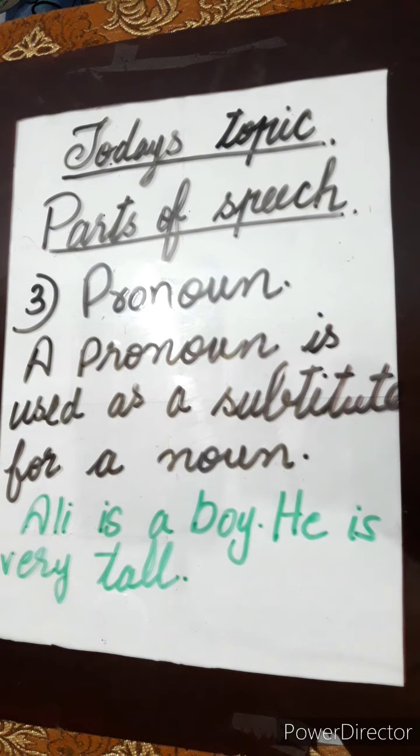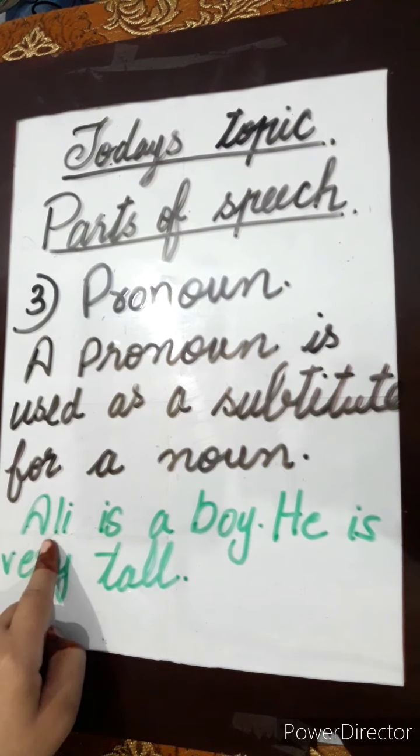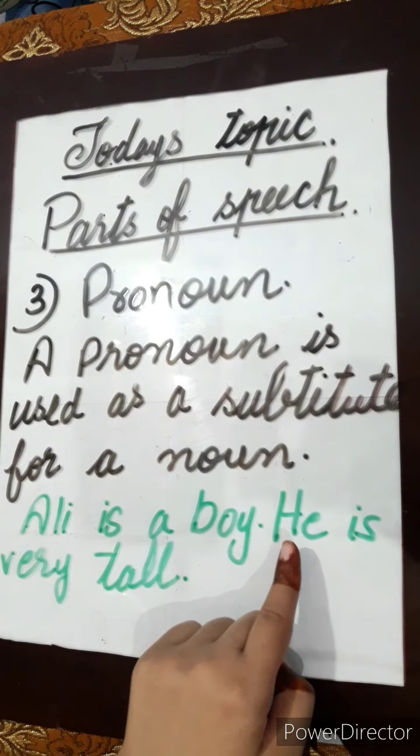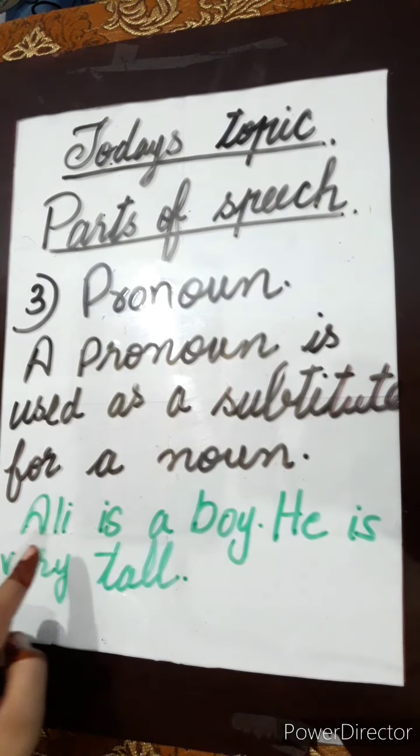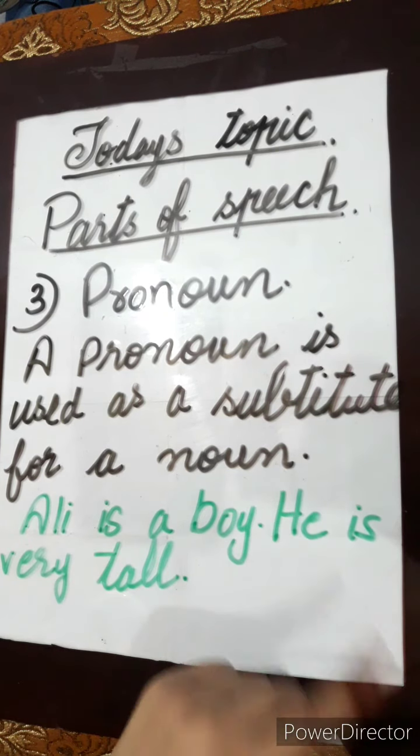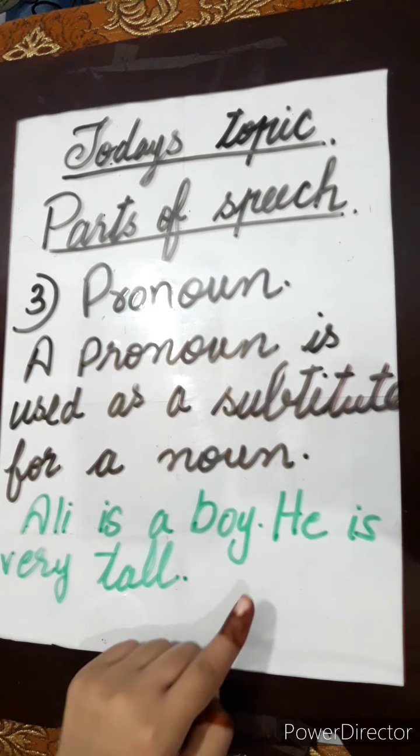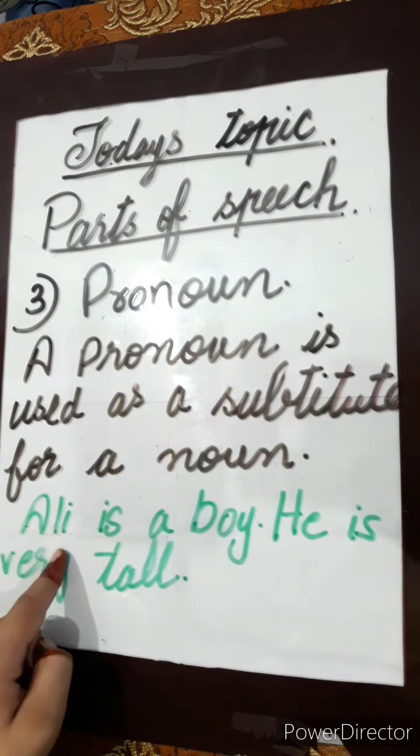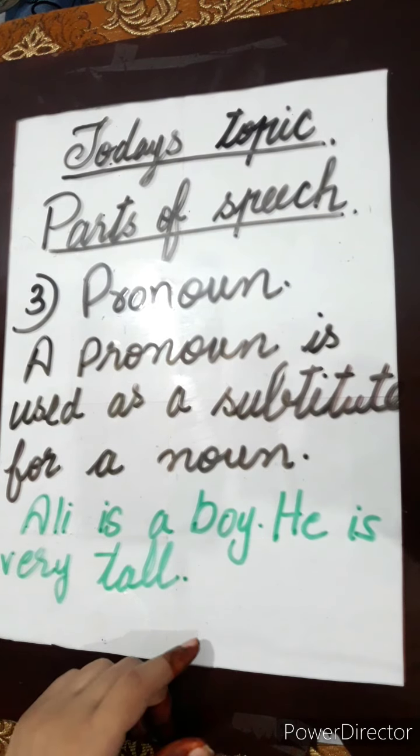Next is pronoun. A pronoun is used as a substitute for a noun. For example, Ali is a boy, he is very tall. So we use Ali in the first sentence and he in the next one. He is a pronoun which is used as a replacement of Ali. Ali is a noun and he is a pronoun.